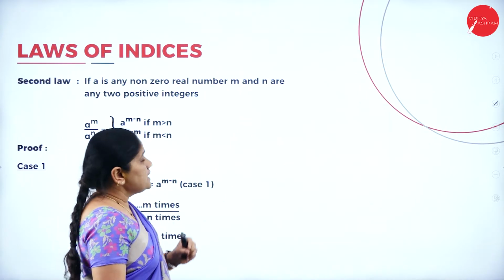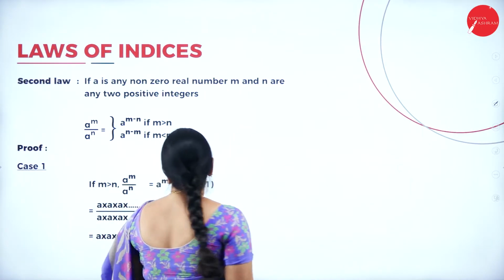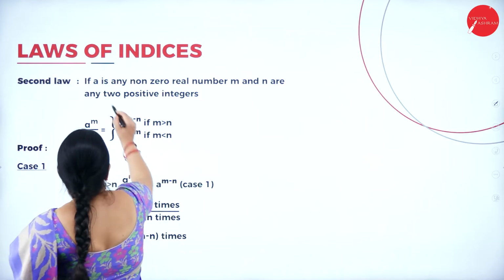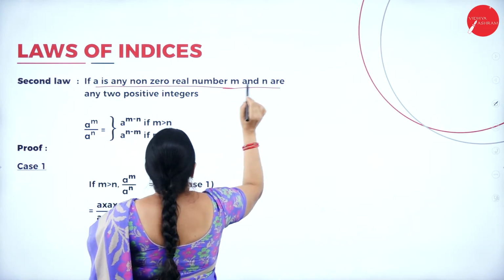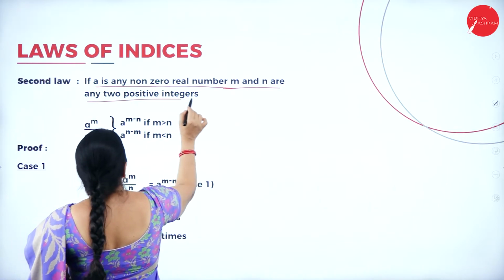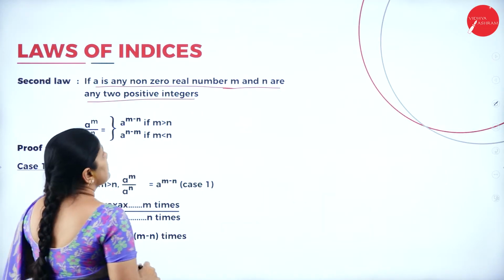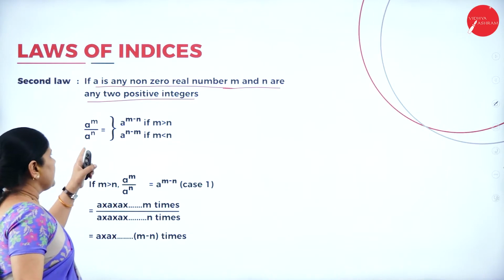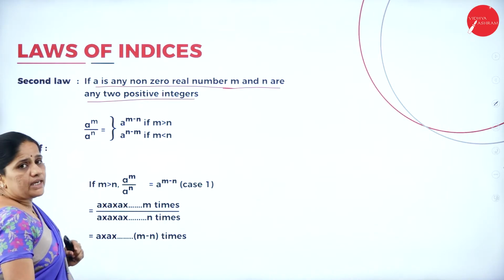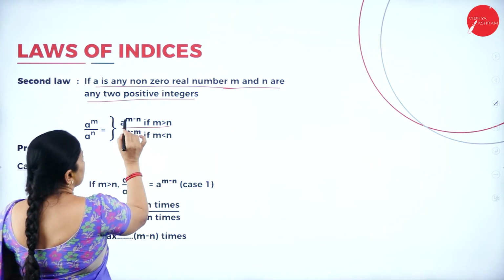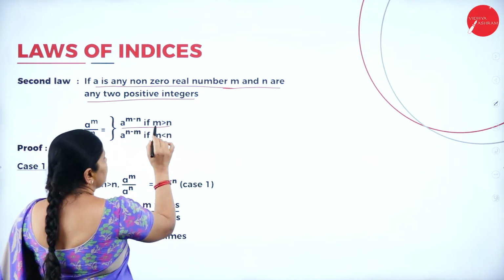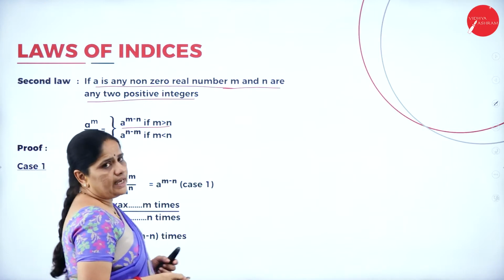Now, let us see what the second law tells us. If a is any non-zero integer, real number, and m and n are any two positive integers, so a to the power of m divided by a to the power of n, then we get a to the power of m minus n if m is greater than n.